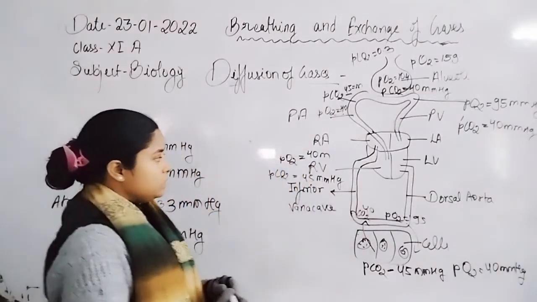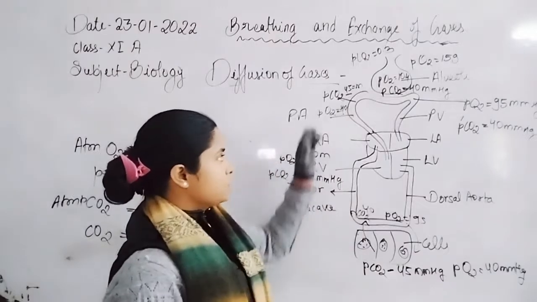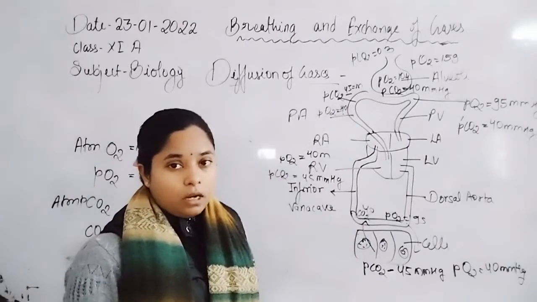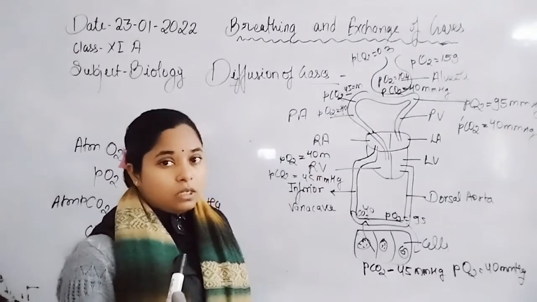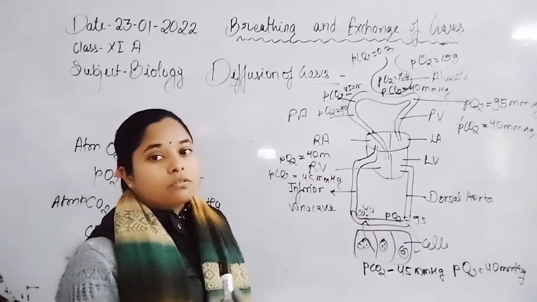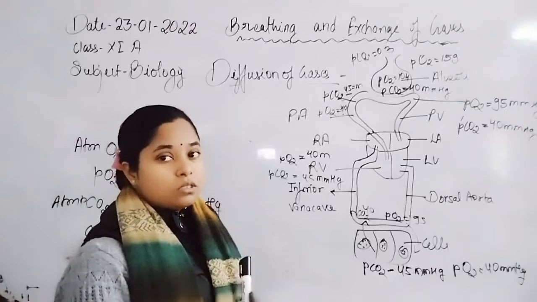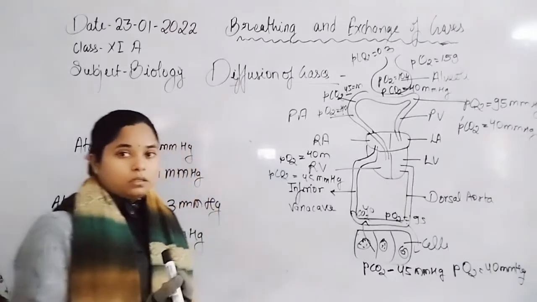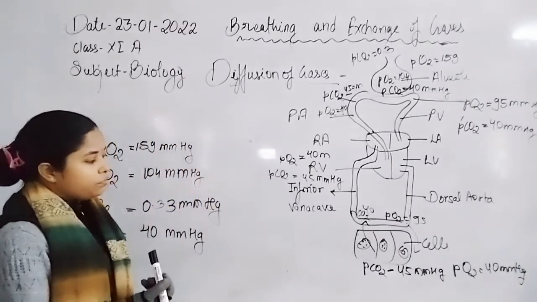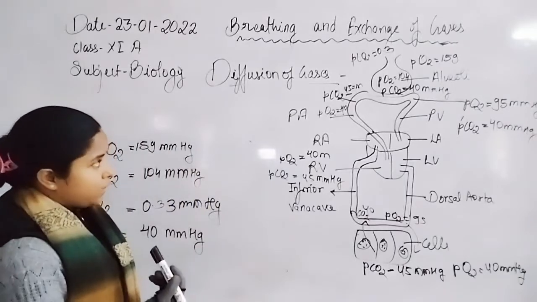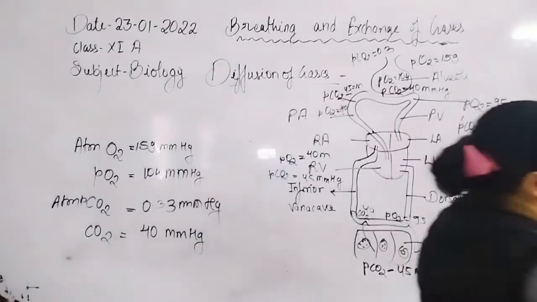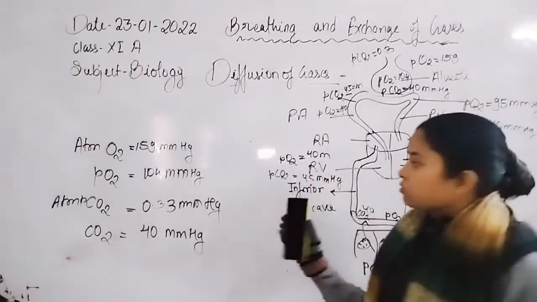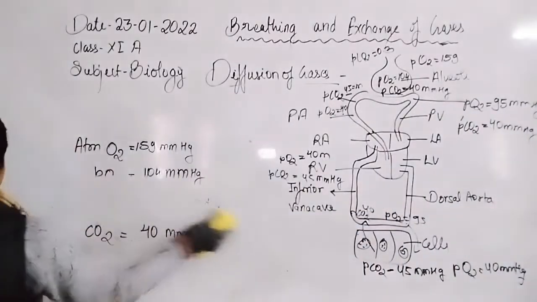So this deoxygenated blood is transferred into the heart, and through the heart, through the pulmonary artery, it is transferred into the lung alveoli, where again the diffusion of gas is carried out. So this is the overall process of exchange of gases. Now, how the diffusion of gases through the membrane is carried out, then we will summarize what we have discussed in today's class.